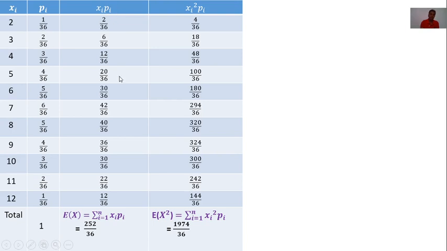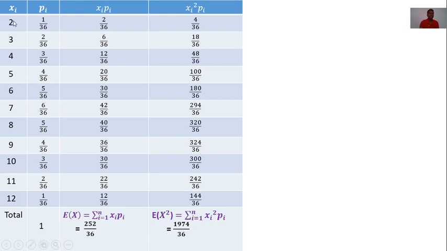Now, taking the addition of all these values, it is summation of xi into pi. It's called expectation of x, and it is 252 upon 36. Now, last column is xi square into pi.